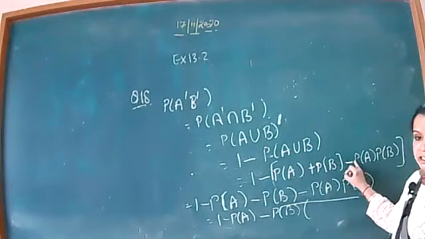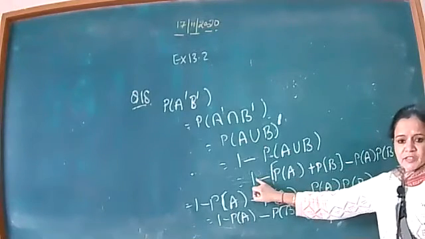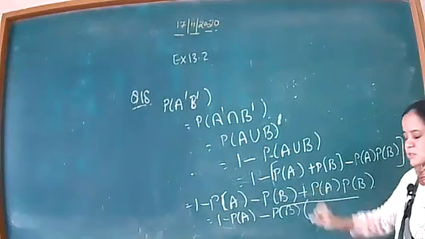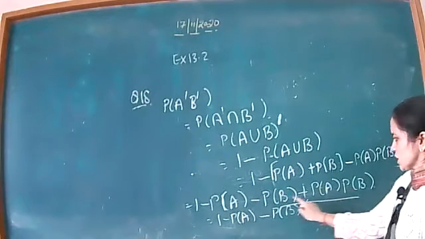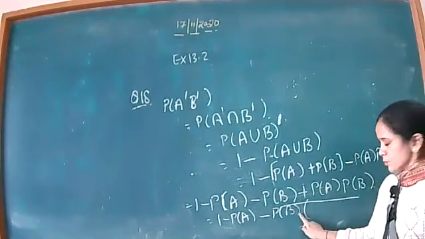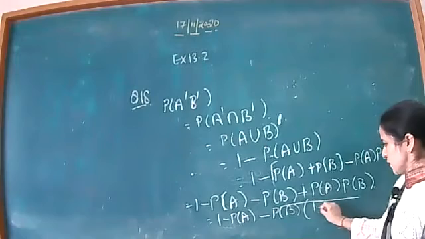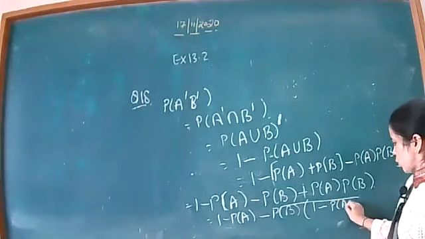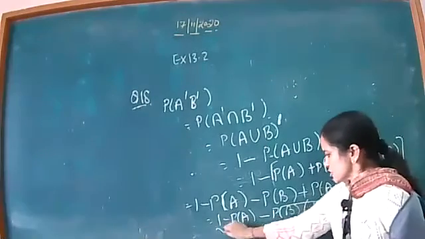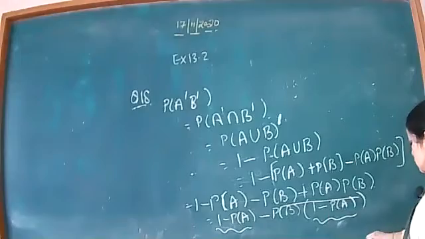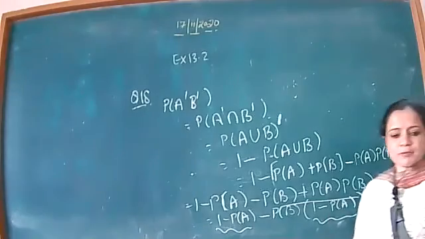When I have taken it common, the negative sign becomes plus. When you take probability of B common, you get 1 minus probability of A. You just see, both are the common factors.